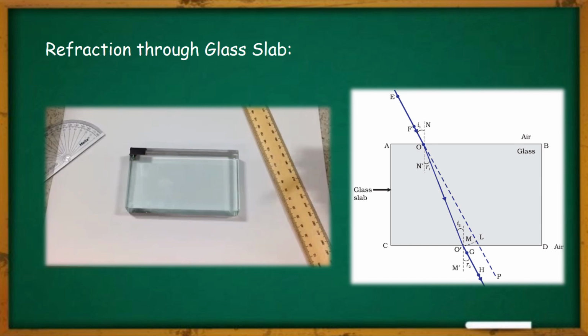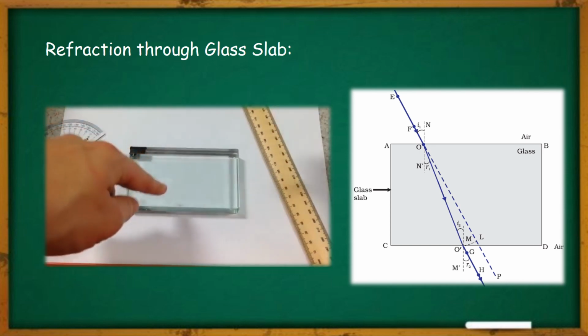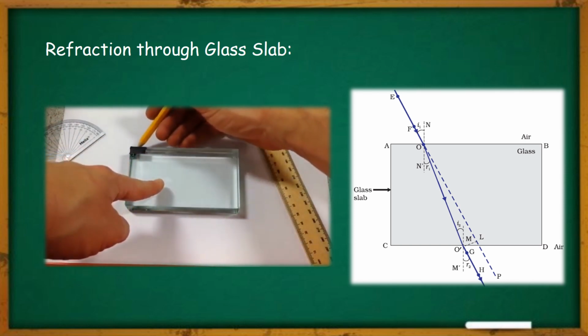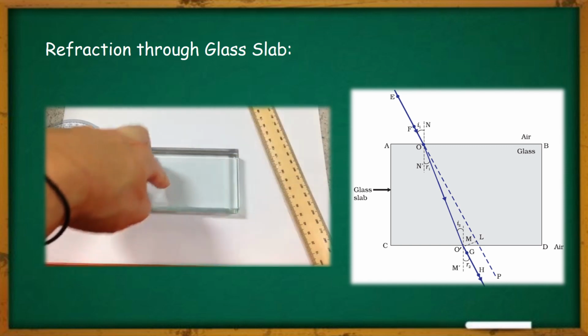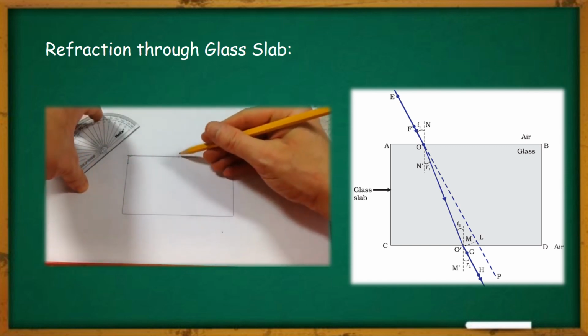Now you will ask me, can we practically visualize what is exactly happening in case of a glass slab whenever a ray of light is striking on the surface of the glass slab? Yes, of course. So here is one glass slab. To conduct this experiment, we will first place that glass slab upon a plain paper, and we will draw the outline of that glass slab.